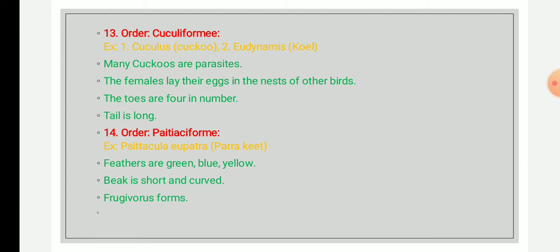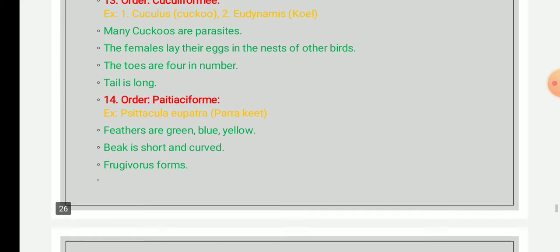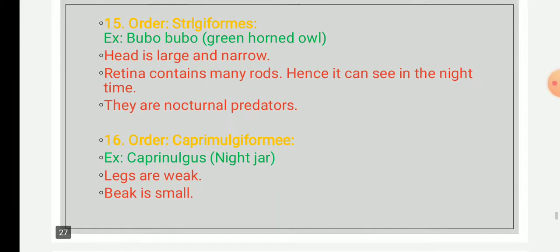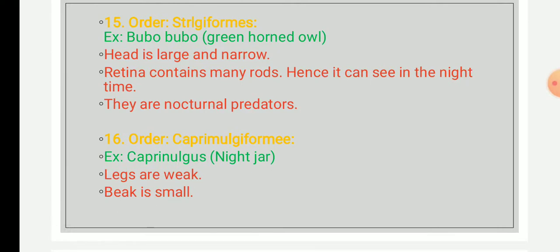The next order is Strigiformes. Strix means screech owl, and it is the form.